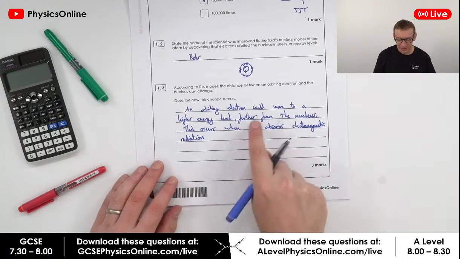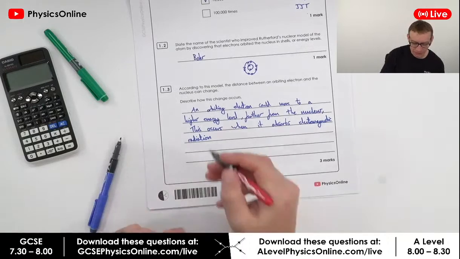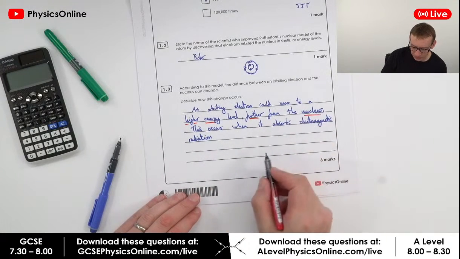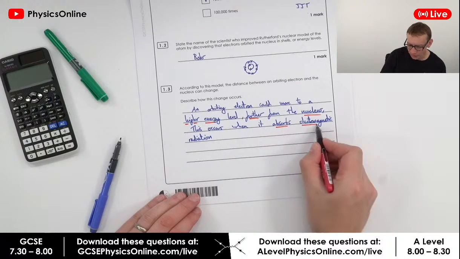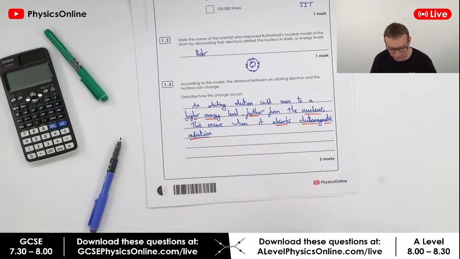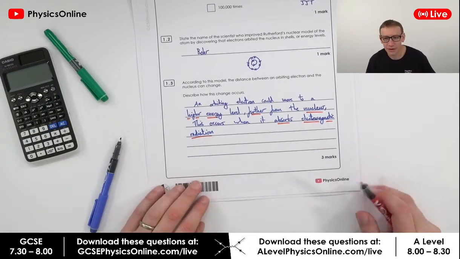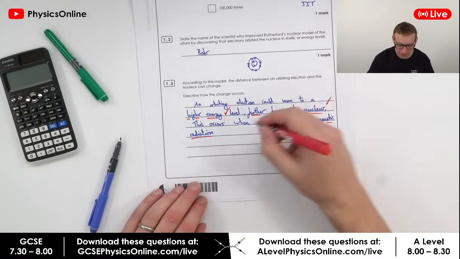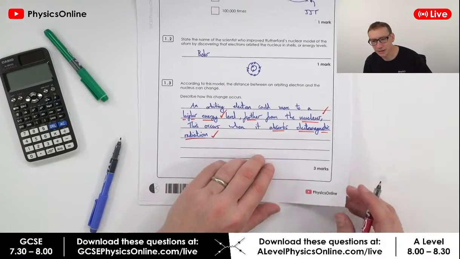Okay, so basically it could move to a higher energy level, and it's a higher energy level which is going to be further from the nucleus, and that occurs when it absorbs electromagnetic radiation. So basically that's one way that that change could occur. So, yes, maybe a mark for that, a mark for that, and a mark for that to get 3 marks in total.